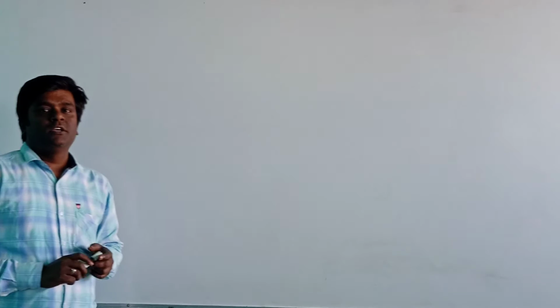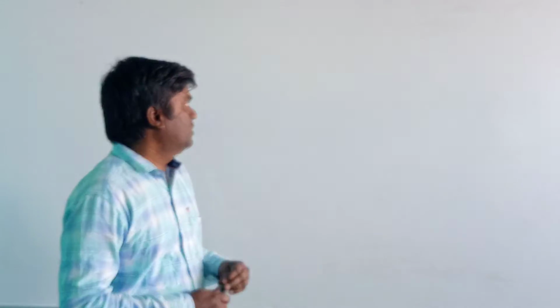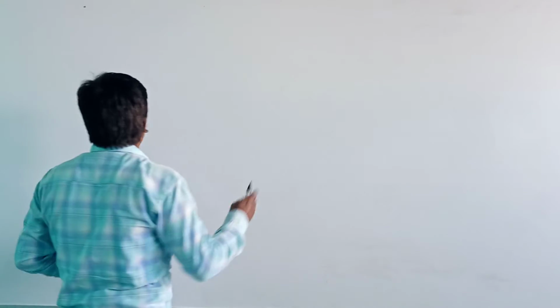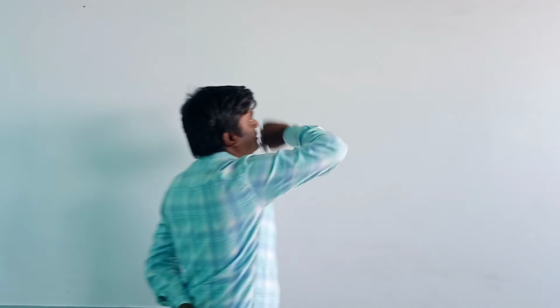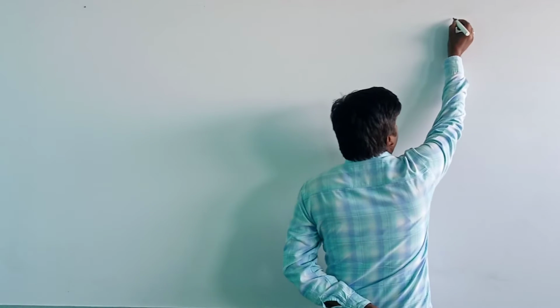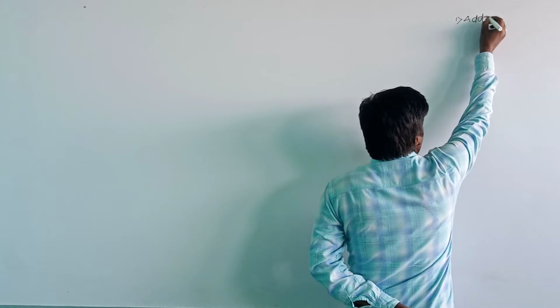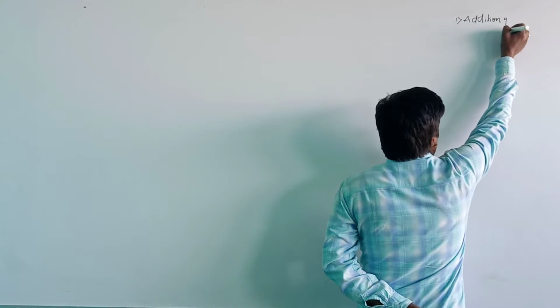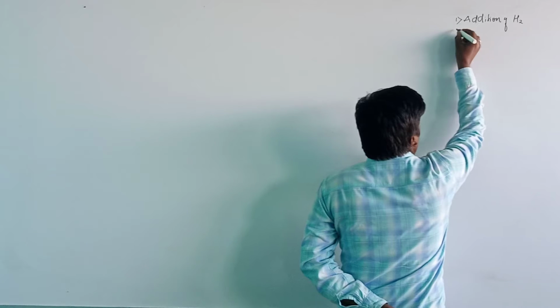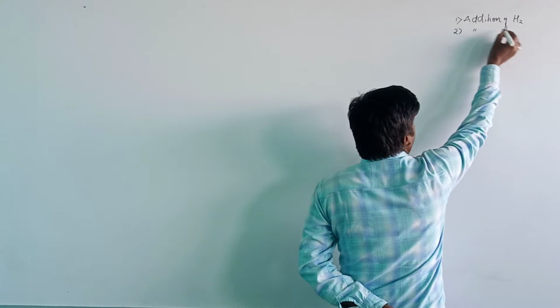Good morning, students. In today's class, we are going to discuss the continuation of the chemical properties of the alkene. In the last class, we discussed the chemical properties. First, the addition of hydrogen, and second, we have seen the addition of halogen.